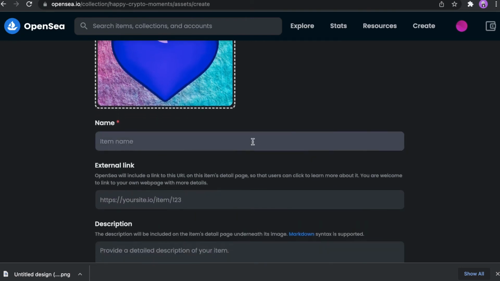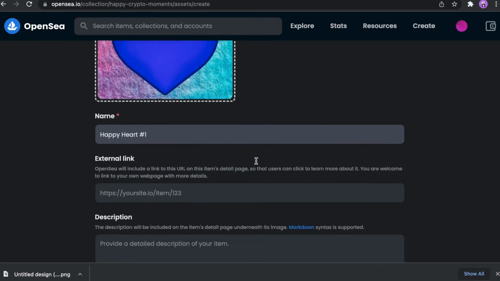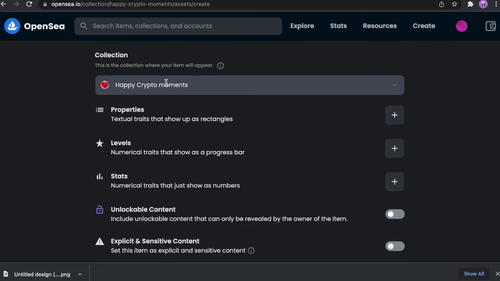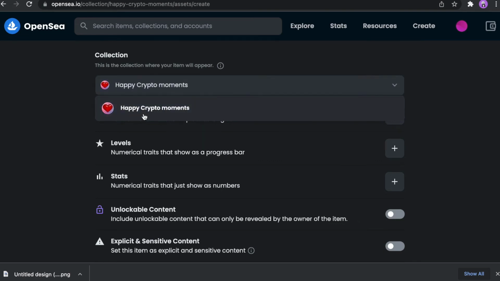And let me choose a name for this heart. For example, Happy Heart number 1. Okay, nice. Also, you can add some description here. I will not do it now. Here you will choose your collections. If you have different collections, you will see them here, but we have just one for now. So I will choose Happy Crypto Moments.